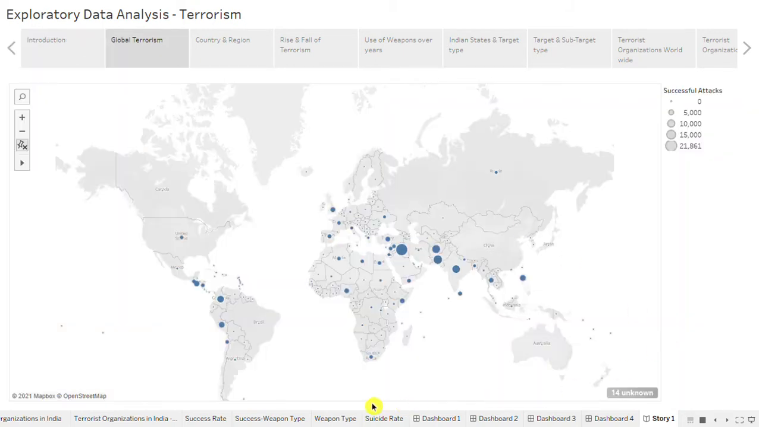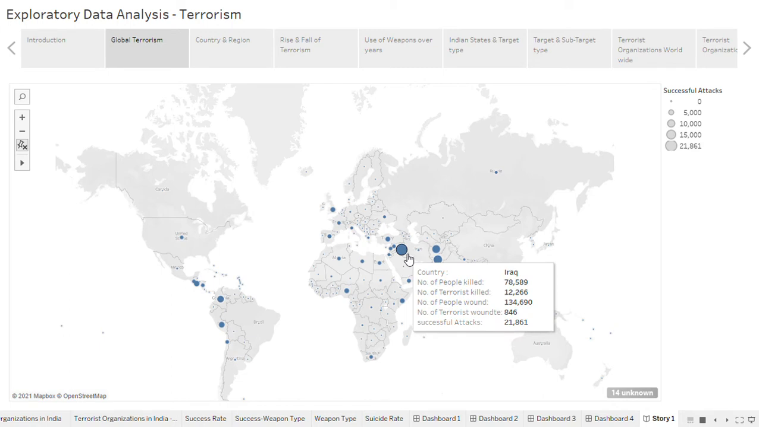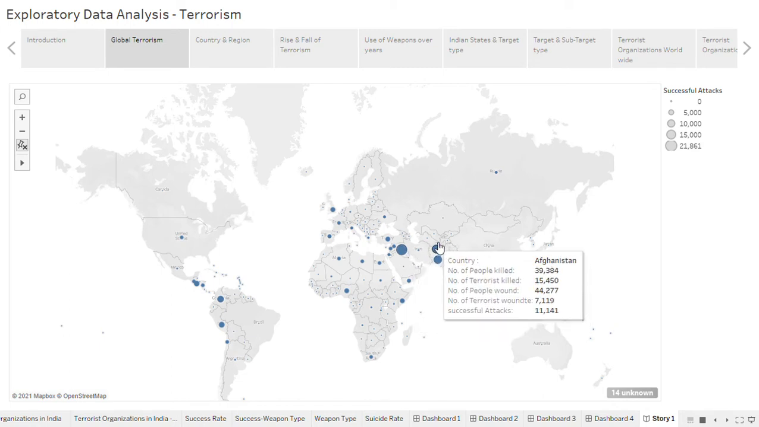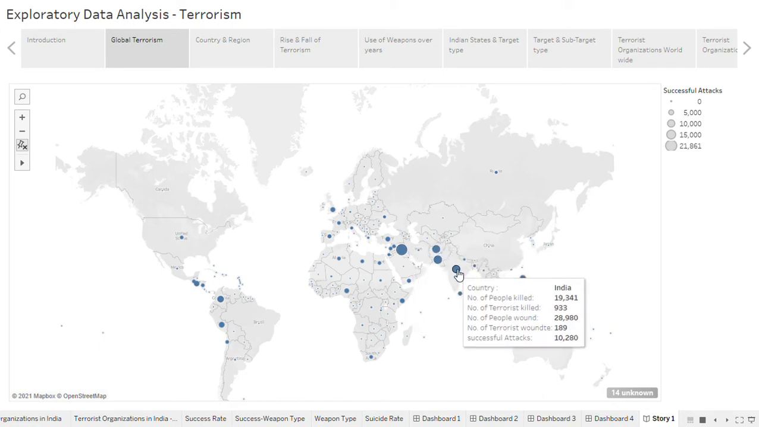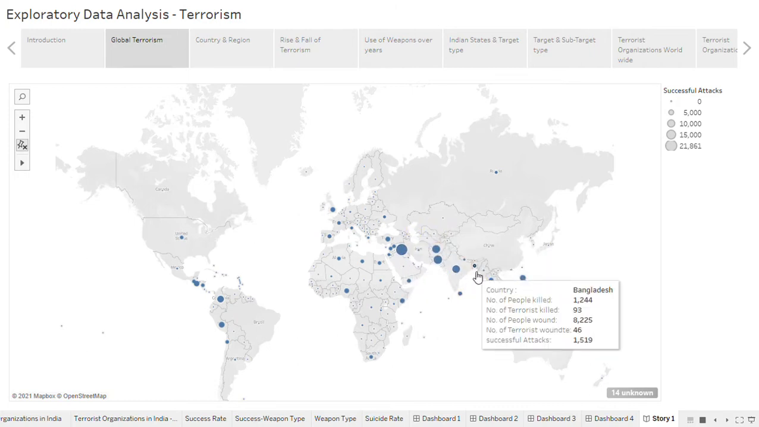In this dashboard we can see every country is allotted a small circle, and the size of the circle depends on the number of successful attacks. So here we can clearly see the maximum successful attacks are on Iraq, then Pakistan, then Afghanistan, then India. So these four countries are the most terrorism affected countries globally.